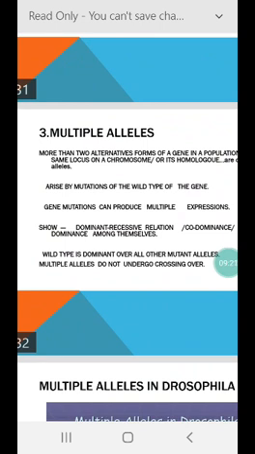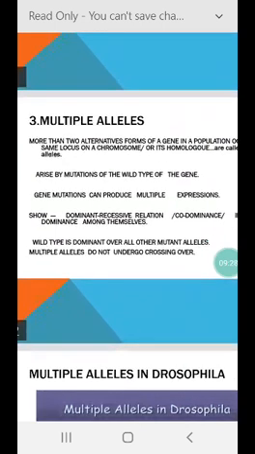So a gene can mutate several times and produce a series of alternate expressions. Meaning, a gene can undergo several mutations and can produce a number of expressions of the same trait. Different alleles in a series show dominant and recessive relation, or may show codominance or incomplete dominance also. In such a case, wild type is dominant over all other mutant alleles, and multiple alleles do not undergo crossing over.